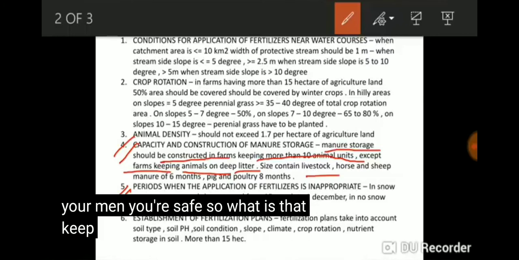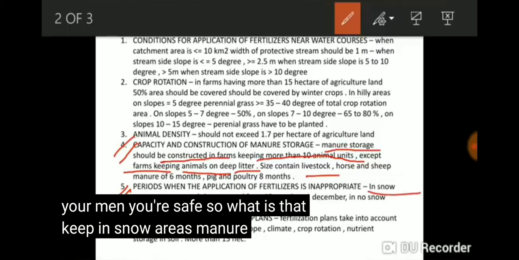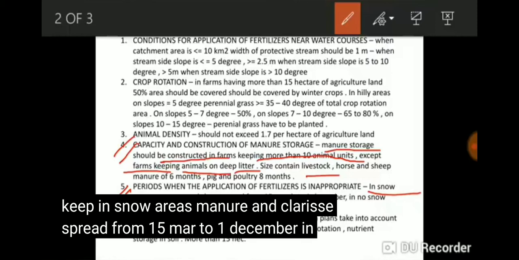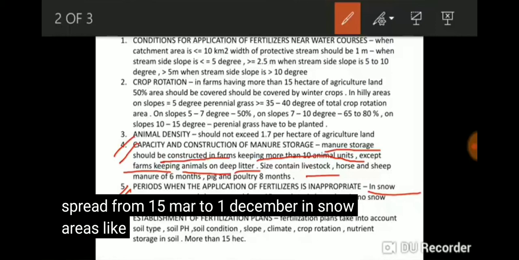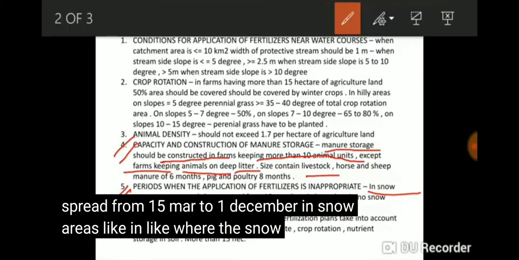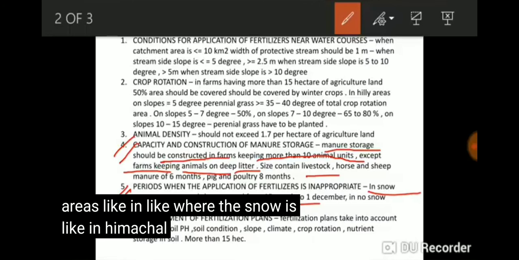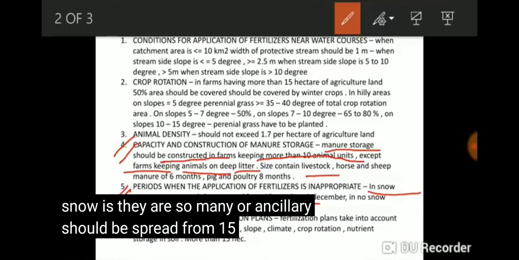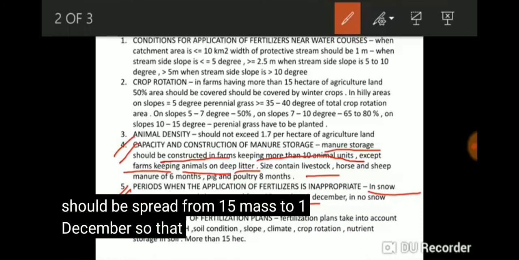In snow areas, like in Himachal or any other area where there is snow, manure and slurry should be spread from 15 March to 1 December. So that is the time period.